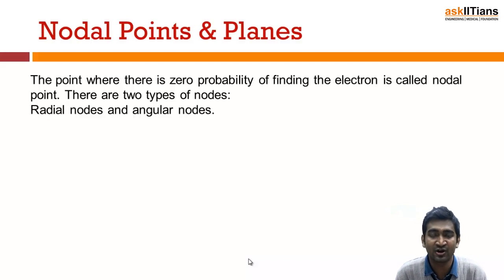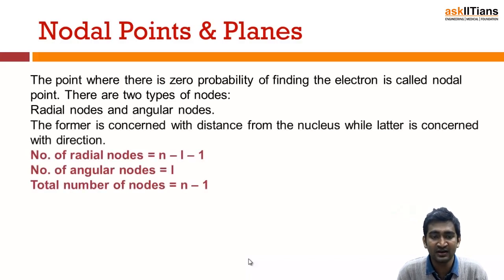Radial nodes and angular nodes are the types. The former is the radial one, which is concerned with the distance from the nucleus, and the latter is concerned with the direction. If you were asked in any exam, the number of radial nodes is equal to n minus L minus 1. The number of angular nodes is L. So what is the total number of nodes? You just add these two, you will get n minus 1. The total number of nodes means where I don't have any electron in that atomic space.